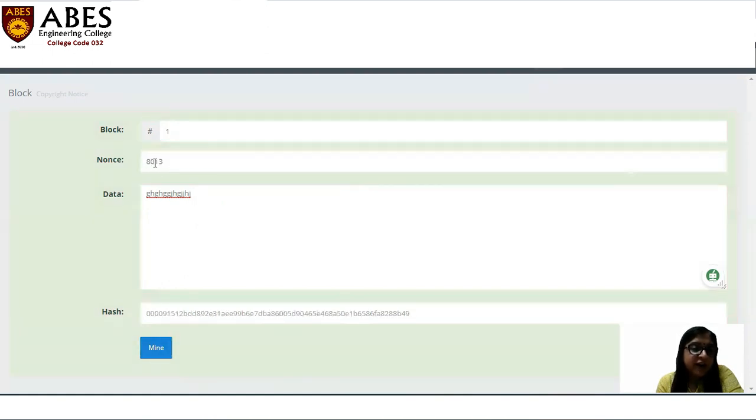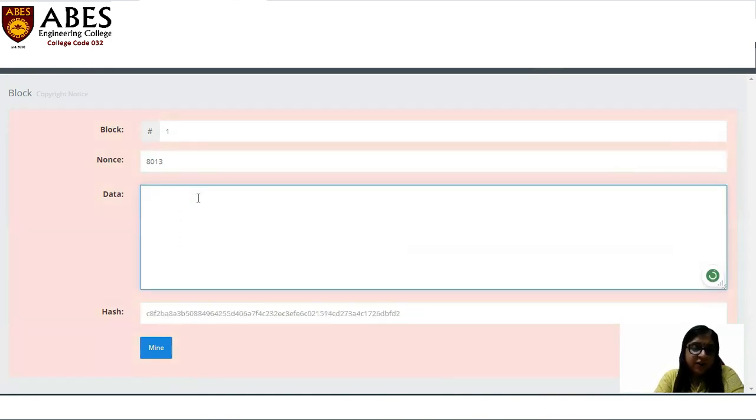Yes, this nonce number 8013 will add with this data and create the leading zeros. So this is the proof of work problem. Right? Suppose I'm just taking a different example. Suppose this is the transaction. This is the transaction information, right? Every data has a unique hash. For this transaction, the hash is this, right?